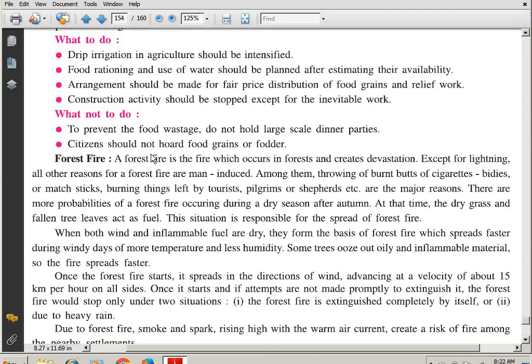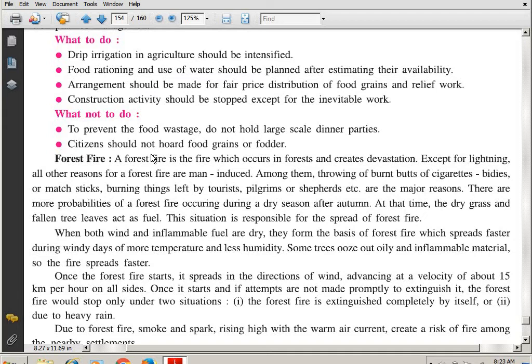During this time when the people are experiencing drought, do not increase the price of the food grains and so on. Otherwise, they will not be able to afford it. So what you have to do? Keep the fair price distribution and see that everybody gets it, have the relief work. Construction activities should be stopped except for the inevitable work, because if construction activity is going on, then it also requires water, and if you do not have enough water, how will you be watering, and so it can also damage the building later on.